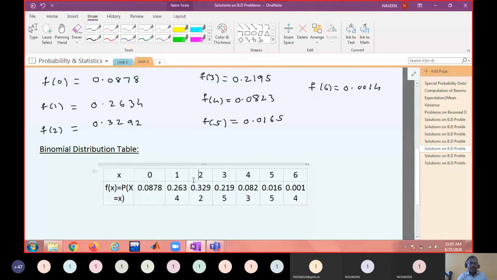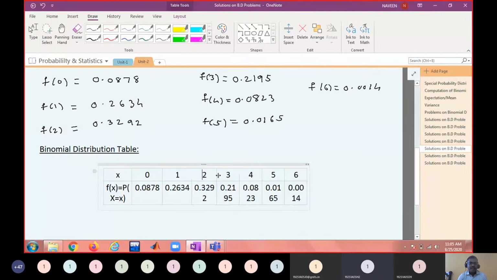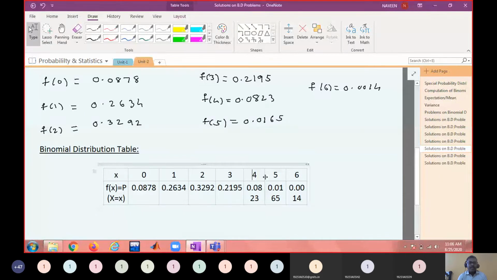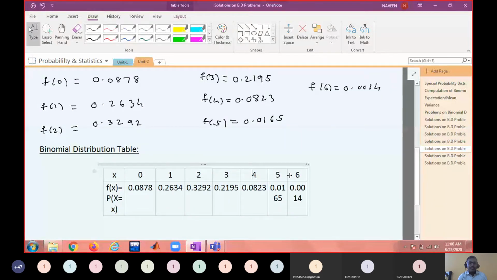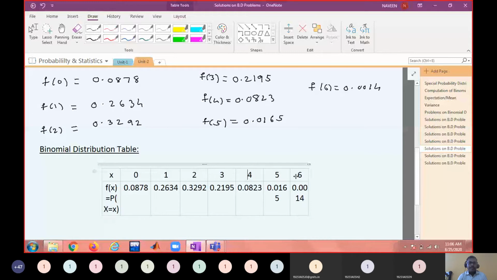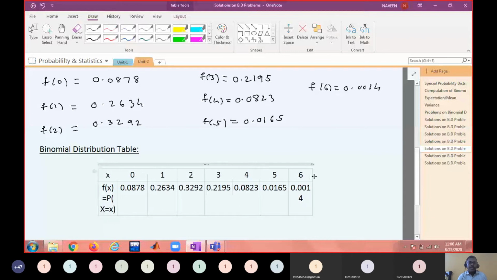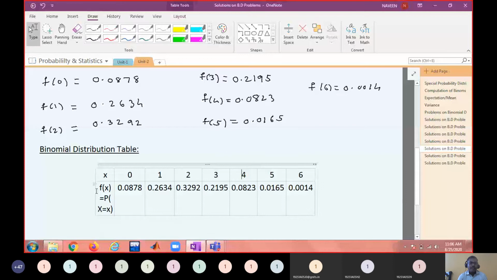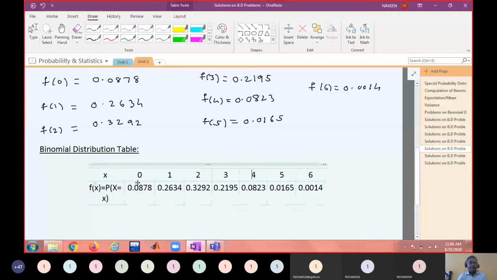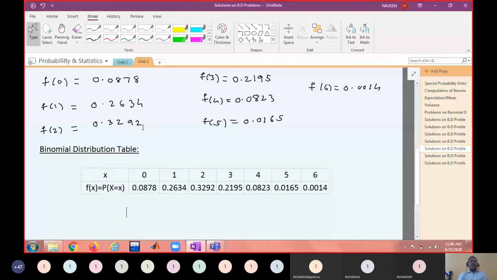So how do you ensure that your distribution is a correct probability distribution? Sum equals 1. Just find the sum using your calculator. It may not be exactly 1 because you are rounding. Okay, but just make sure that it is almost 1, and not more than 1. Did you compute?